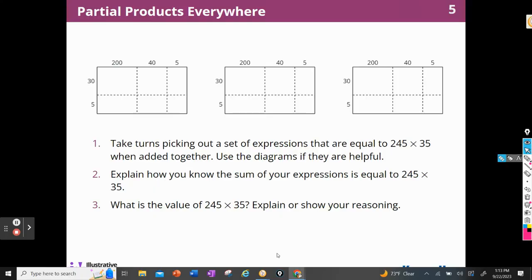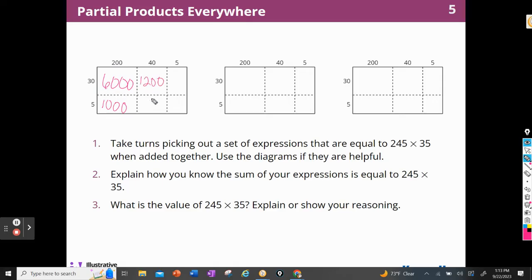So we did find the value, and the value was, remember, we did 6,000, 10,000, right? 1,000. 3 times 4 is 1,200.